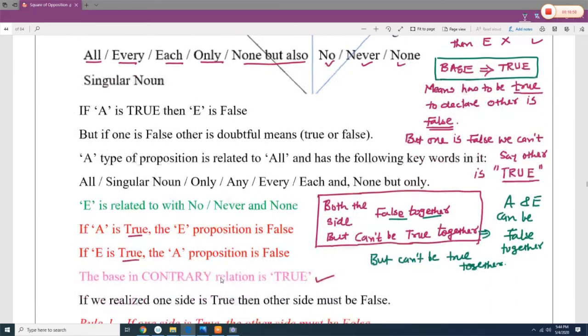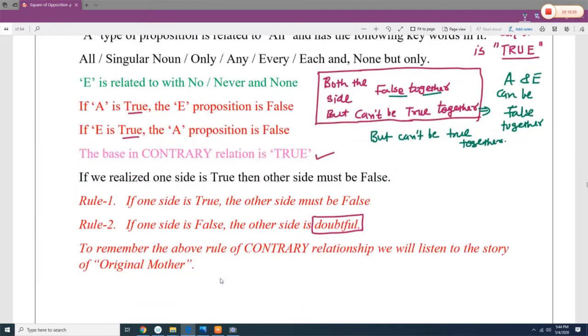Are you clear? So if A is true, E is false. If E is true, then A is false. So in the contrary, the base is true. If one side is true, the other side must be false. But if one side is false, the other side is doubtful. So to remember the above rule of contrary relationship,